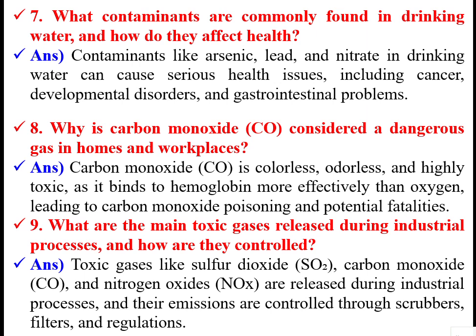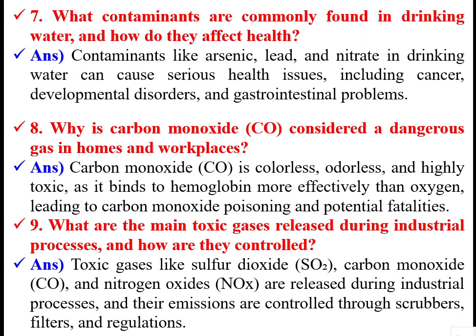Vehicles like buses and cars release carbon monoxide because of incomplete combustion. Normally, if sufficient air is there, carbon plus oxygen gives carbon dioxide. If sufficient air is not supplied, incomplete combustion will occur, forming carbon dioxide and, in addition to that, carbon monoxide.